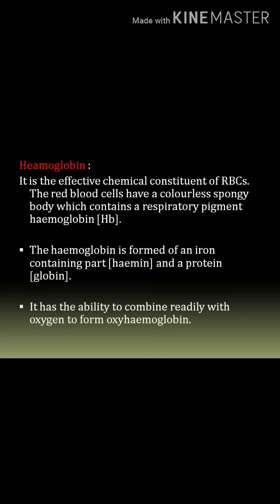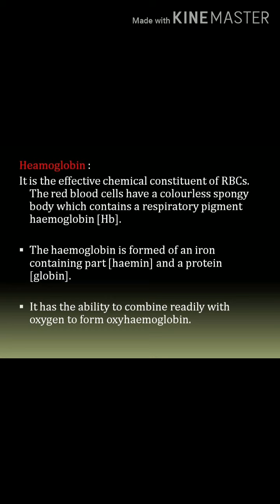It has the ability to combine readily with oxygen to form oxyhemoglobin, an unstable compound which readily gives up oxygen to the needy tissues. Here hemoglobin carries the oxygen.